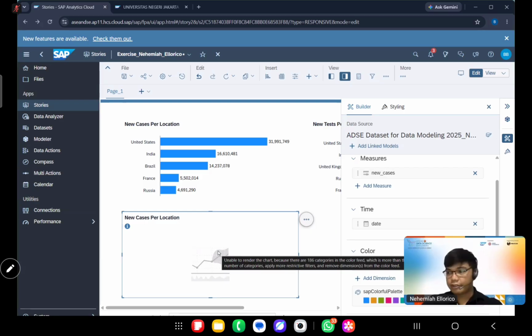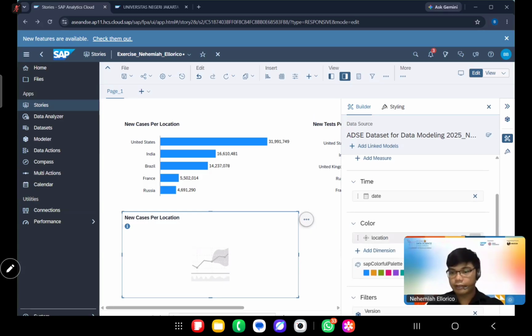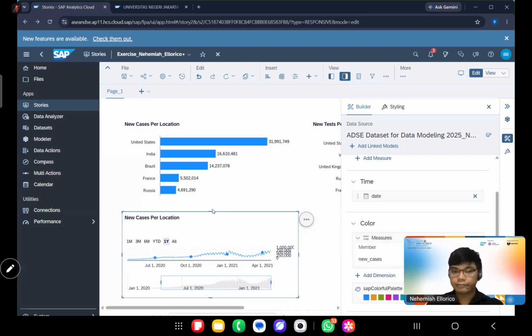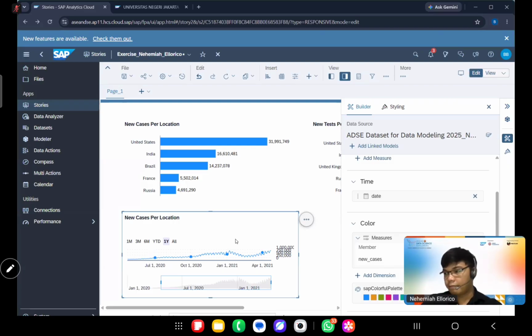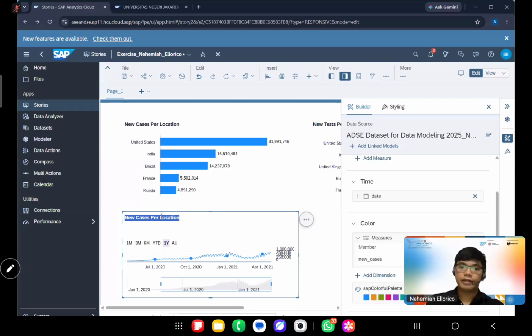New cases per location. And then under color, we will just select location by clicking this. There. So it will look like this. And then let's name it new cases per day.